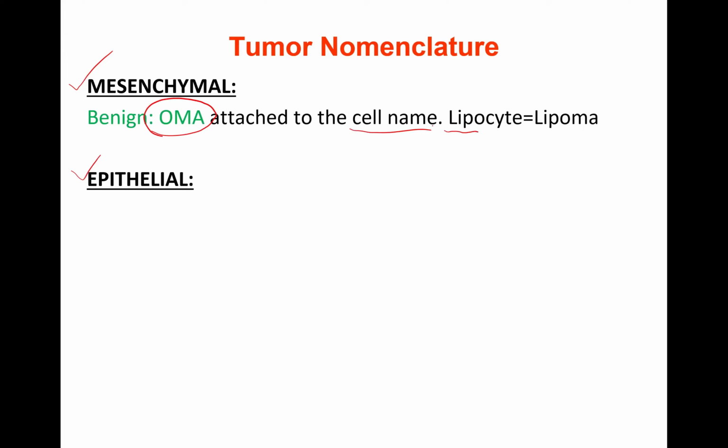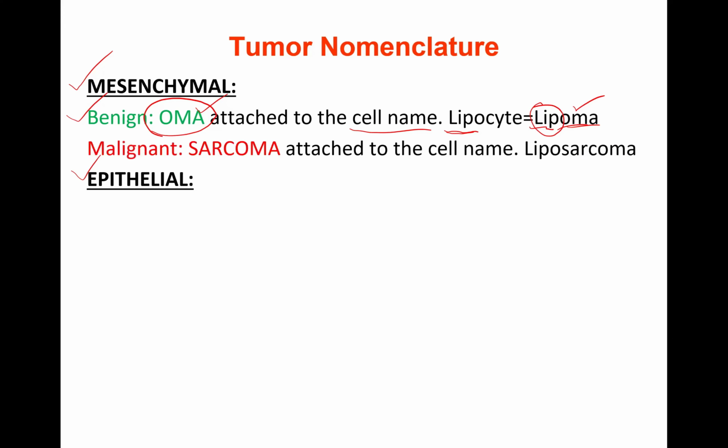We attach the suffix oma, and remove cyte: lipoma. That name says it's benign because oma is attached to the cell name. Lipoma means benign lipocyte tumor.